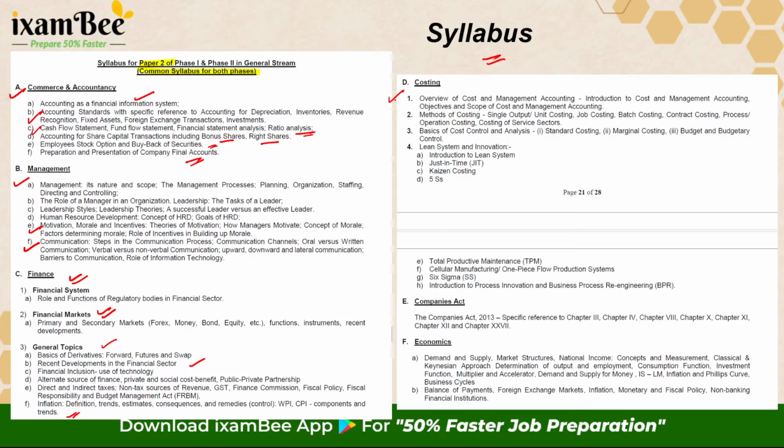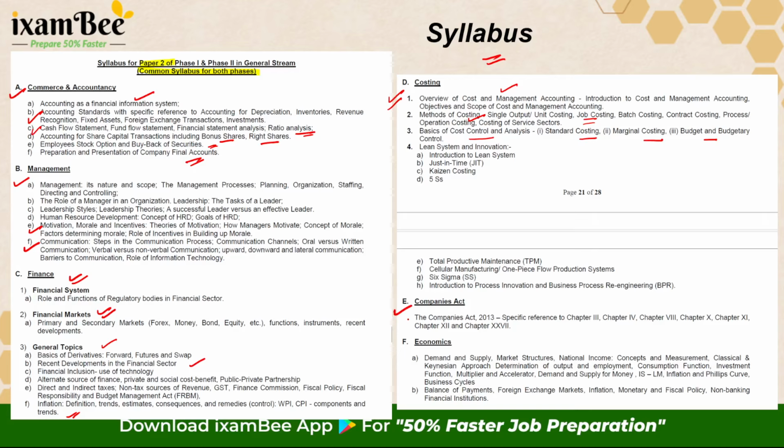Next subject is costing, focusing on the concepts of costing and the methodology of costing under various kind of industries, and the analysis and cost control aspect covered through standard costing, marginal costing, and budgetary control. And last topic being lean systems, which can be a scoring theoretical topic.